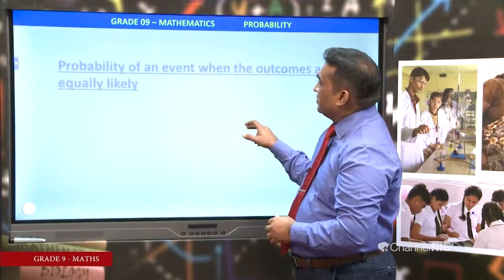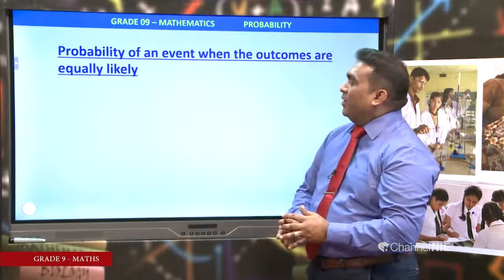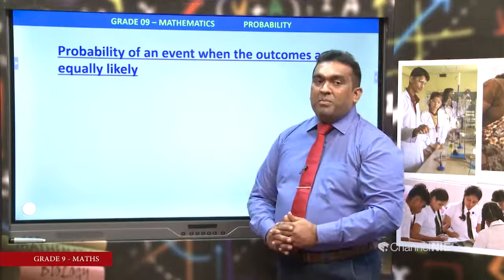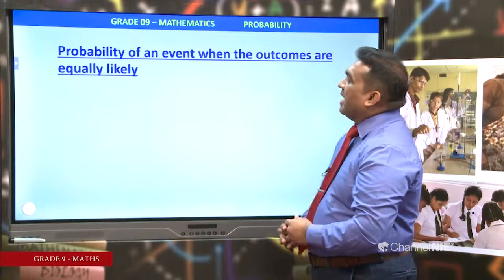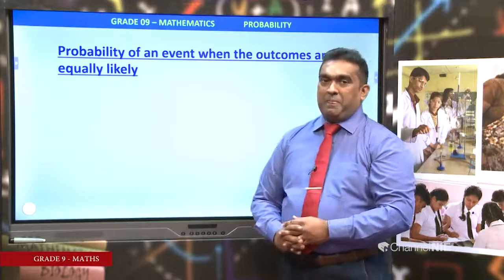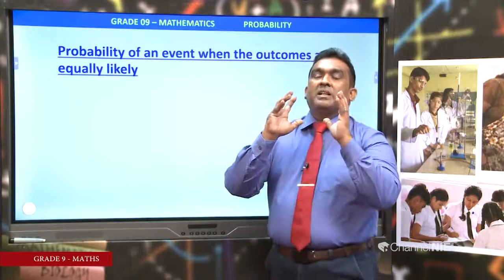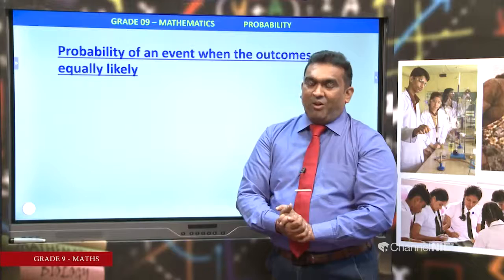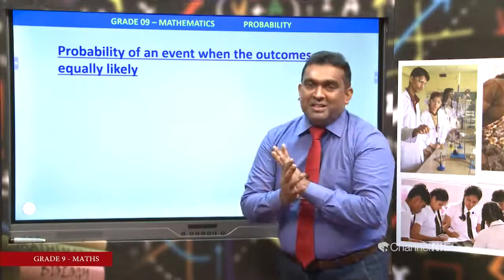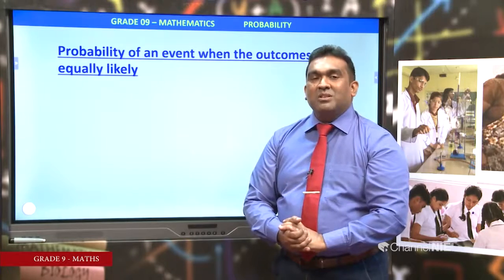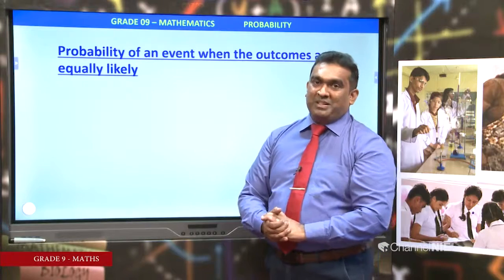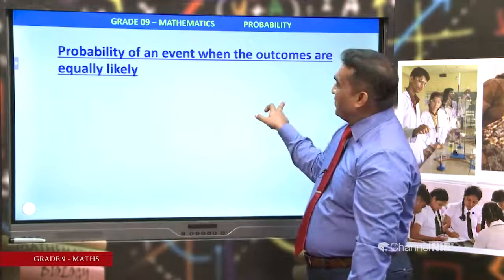Then we are going to define probability of an event when the outcomes are equally likely. How to define the probability? Already we have learned about sample space. Total outcomes of random experiment, sample space.